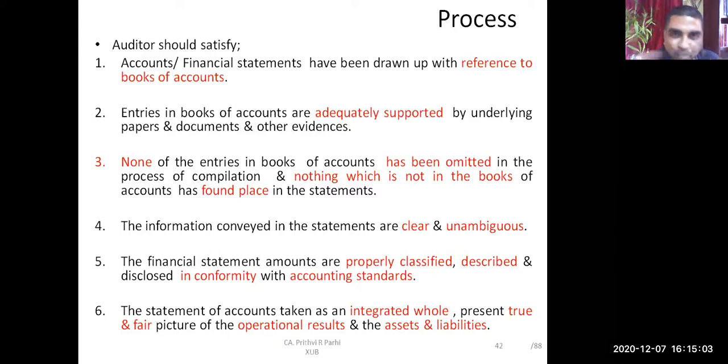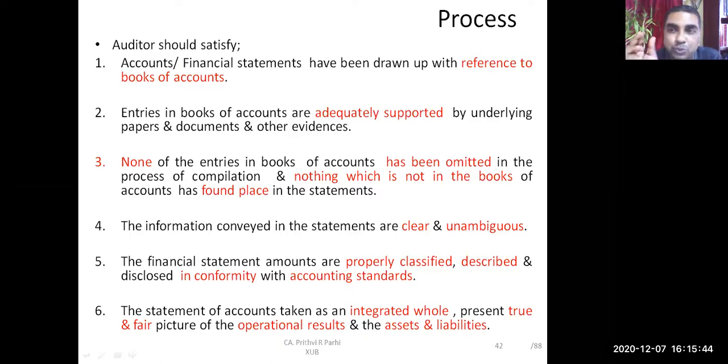Okay, so when you do the ticking, and many times practically you have seen some auditor matches various figures. The matching is done with an intention. Intention is that first he sees that all the figures in the financial statement are supported by books, and all the figures in the books are supported by some supporting documents. And there is nothing in the financial statement which is not there in the books. Okay, and there should not be something in the books which is not there in the financial statement. That is checked. And information conveyed in the statements are clear and unambiguous.